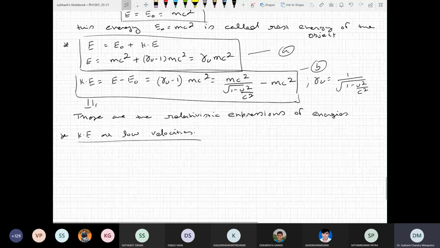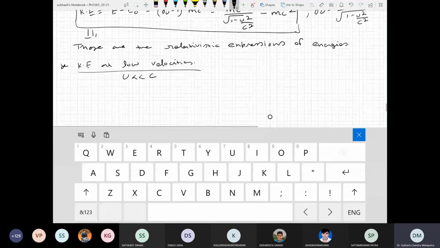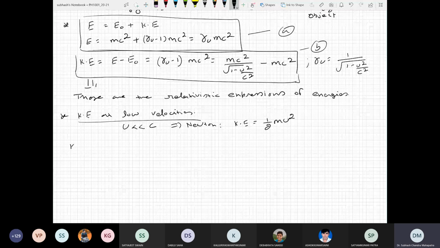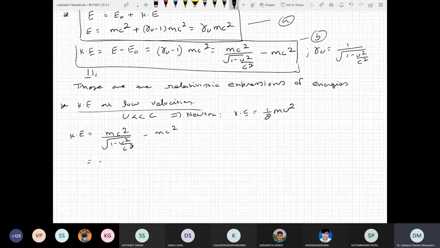So at low velocity, we can assume that u is very much less than c. Then what has Newton told us? Newton has told us that the kinetic energy is half m u square. Am I right? So let us analyze kinetic energy. This is mc square divided by the square root of 1 minus u square by c square, minus mc square. We can write this as mc square times 1 minus u square by c square to the power minus half, minus mc square.